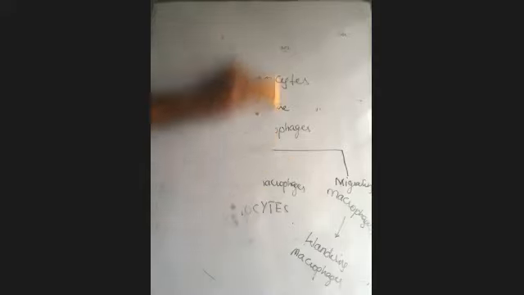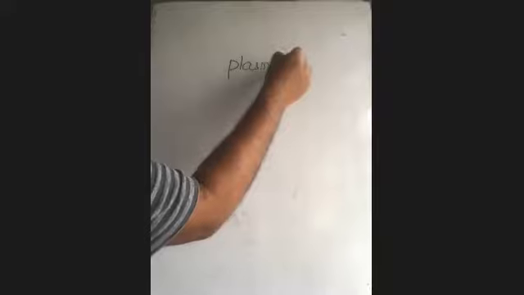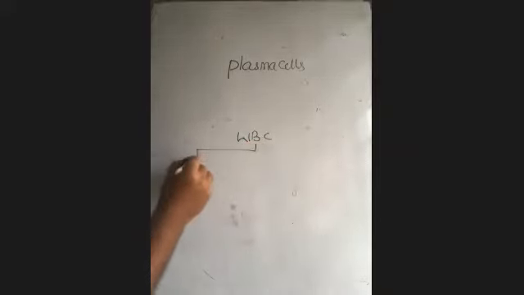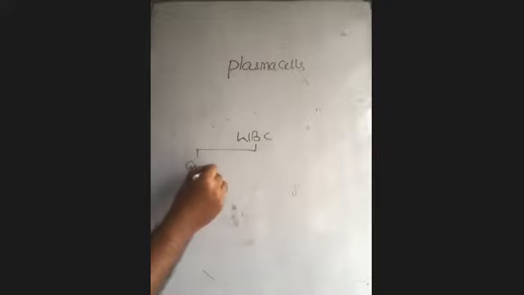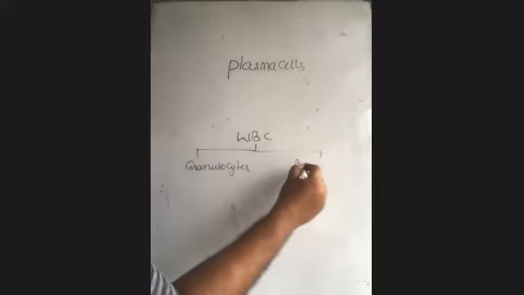Then we will practice these things in the worksheet also. Next, we need to go with plasma cells. For that, again, we have to go to WBC. We said WBC is composed of two types of cells, granulocytes and agranulocytes.